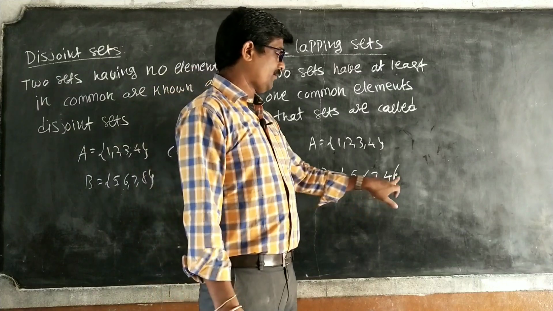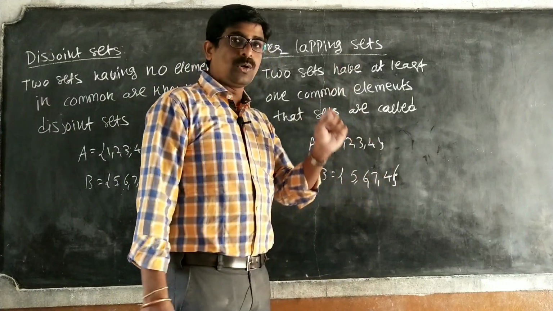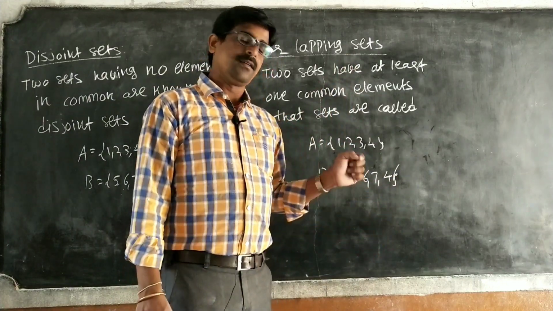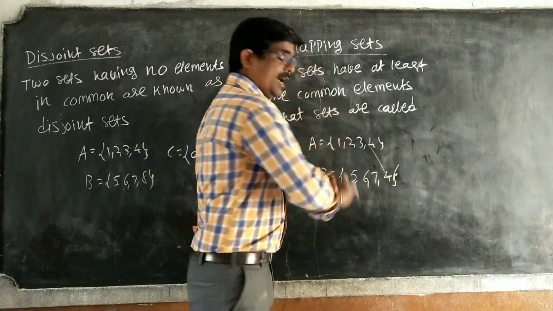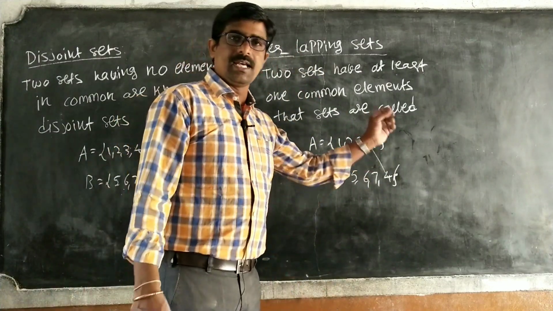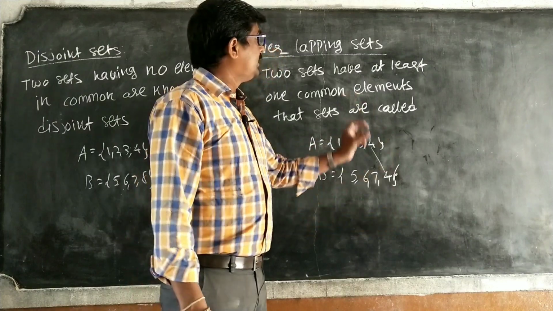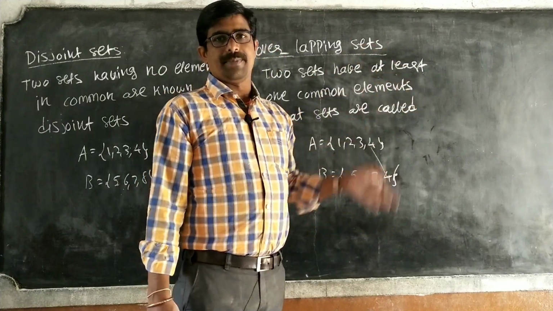5, 6, 7, 4. These types of sets have not only one, at least one common element. So here 4 is there. 4 is the common element. These types of sets are called overlapping sets.